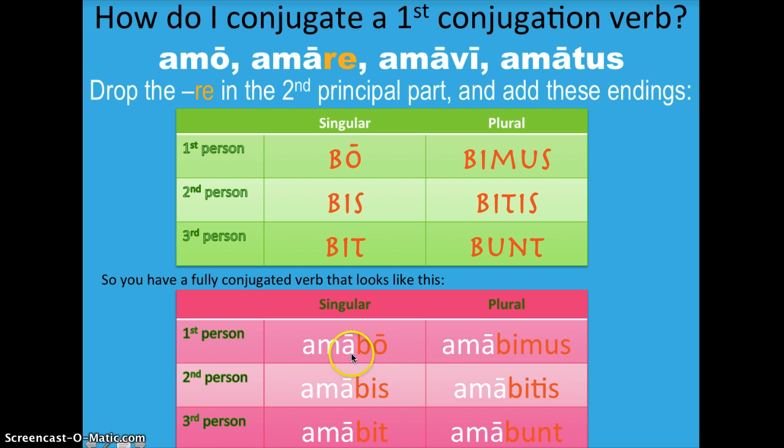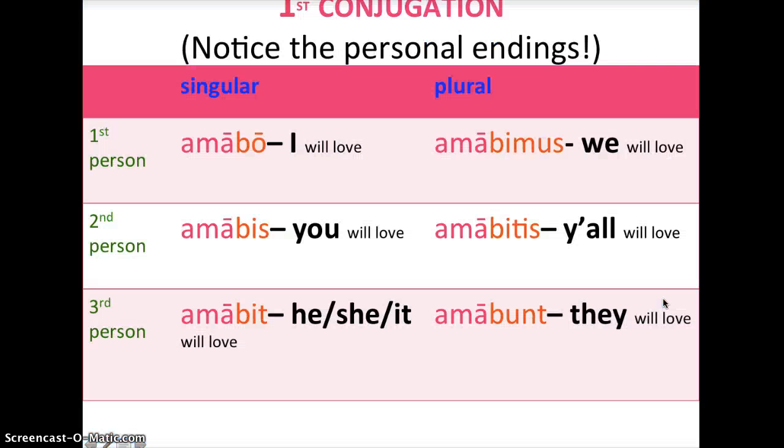And you do not need to know these macrons, these long vowel marks over vowels. You don't need to know them. But you do need to know that in order to create the future tense, you drop the re from the second principal part and add bo, bis, bit, bimus, bitis, bunt, the future tune. You get it. Okay. Notice, by the way, that there are those personal endings still: s, t, mus, tis, nt. There's no m in this tense, but that's okay.